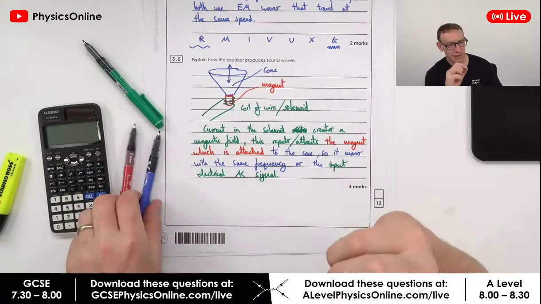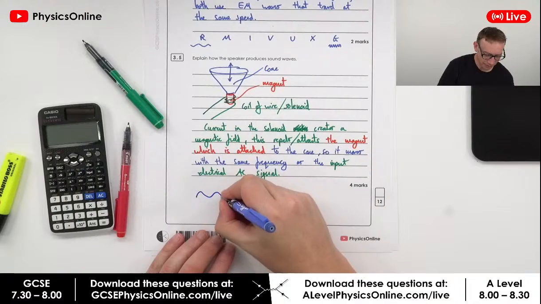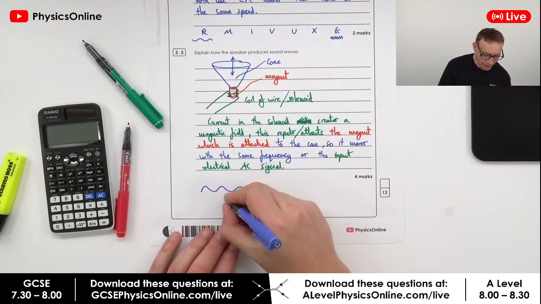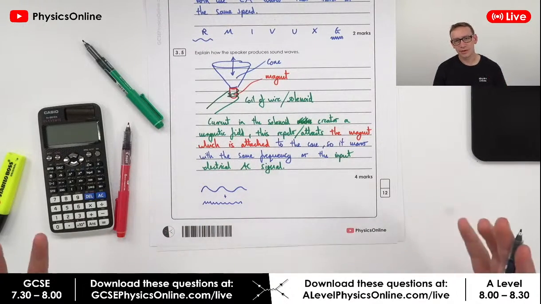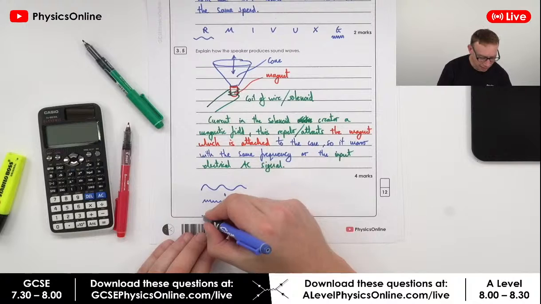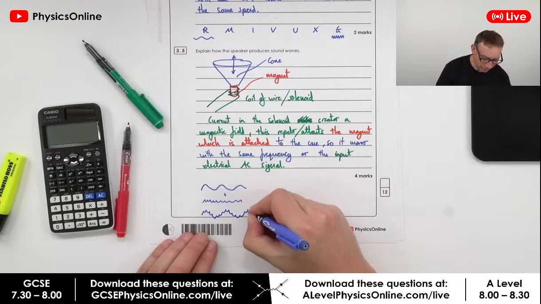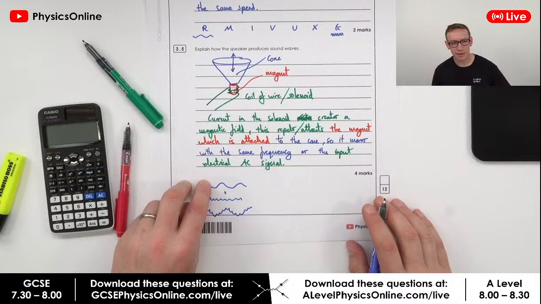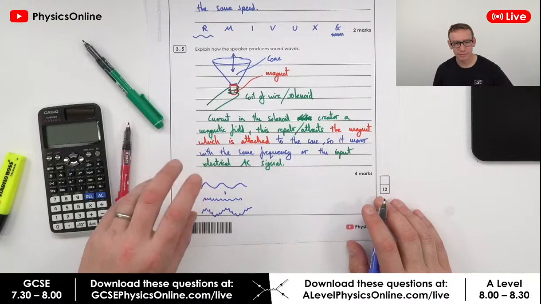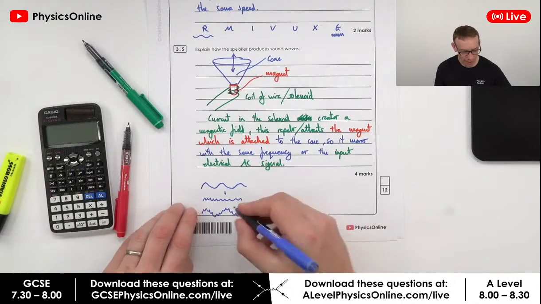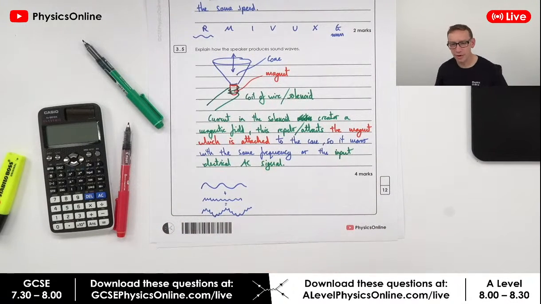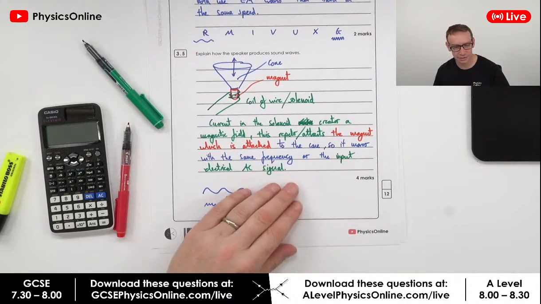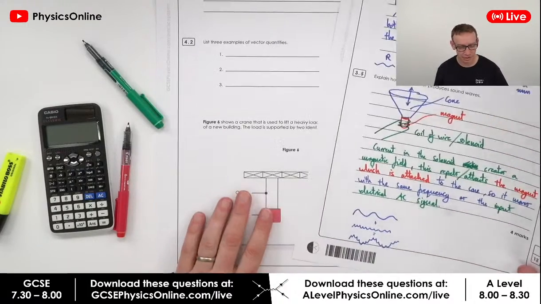The other thing that you do is that you have maybe a signal like this with a low frequency sound wave. You add it to a higher frequency sound wave, and what we do with waves is called superposition, where we add the amplitudes of them together, and what you then get is a wave that might look like this. So we have a low and a high pitch sound with different amplitudes, and what we actually get is something like this, which is what that speaker does. You don't always have to write in full sentences, but you've got to be careful to write in short, succinct sentences. Okay, so that was the last part of that question.